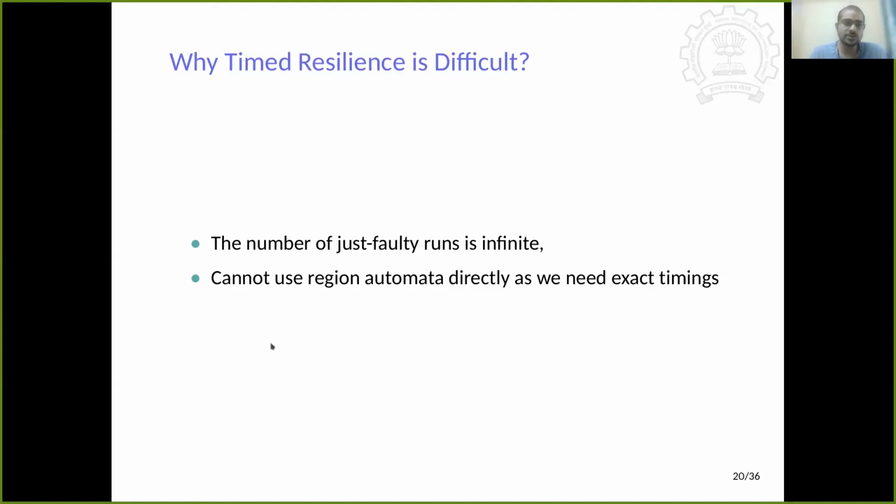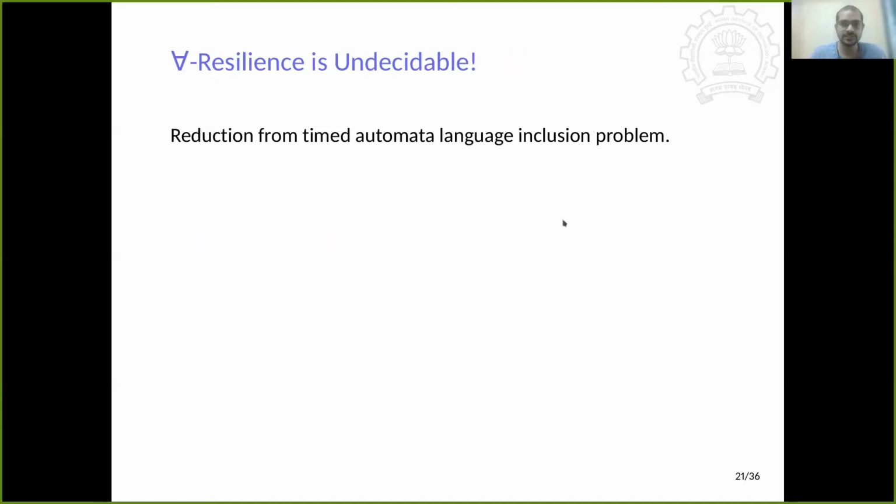Now the second observation is that in timed resilience, we need to ensure that the suffix happens at the same time and the same event happens. But to guarantee that the events happen at the same time, we need exact timings. But when we use region automata, we don't deal with exact timings. We do an abstraction of the valuation. And this is a problem that we face while solving timed resilience.